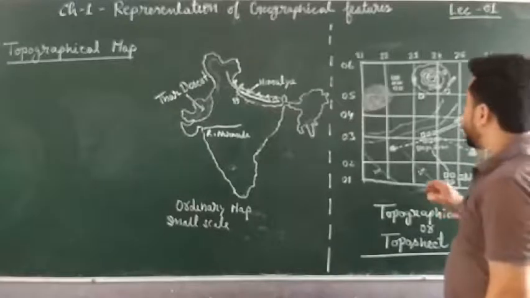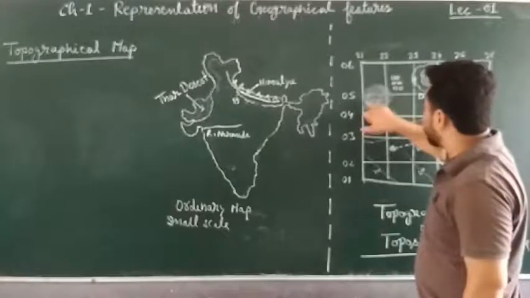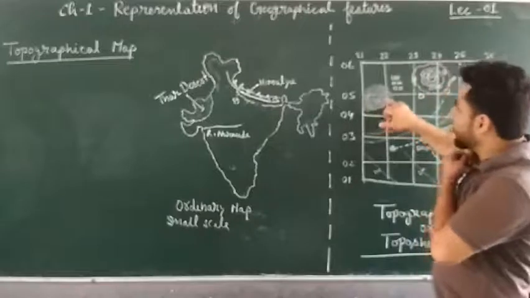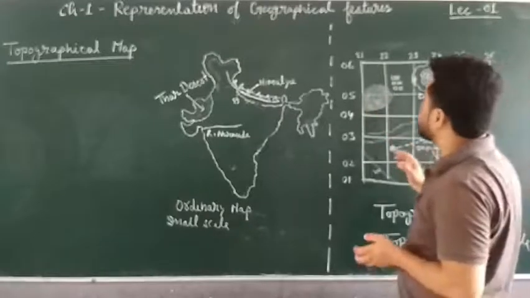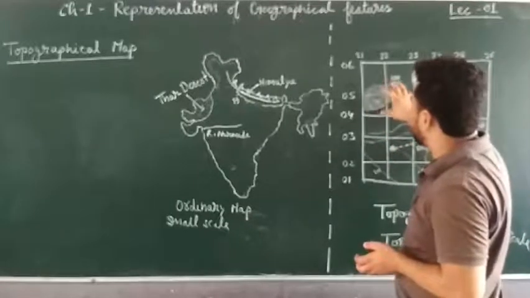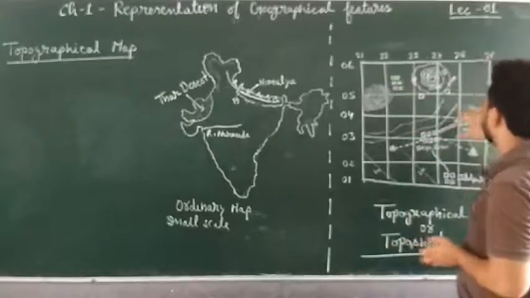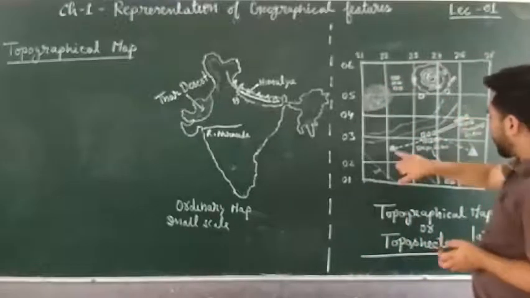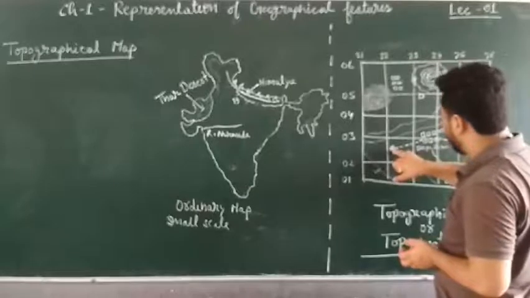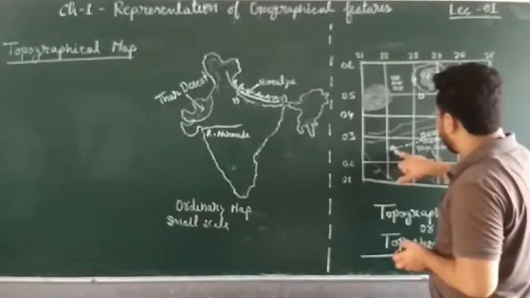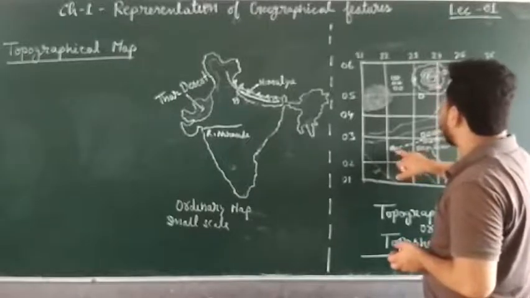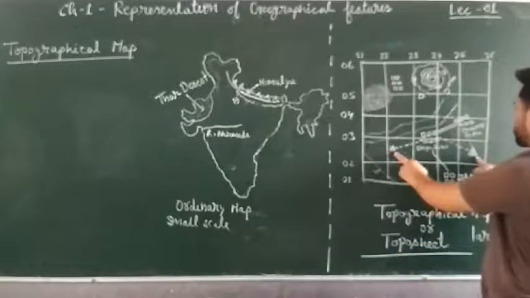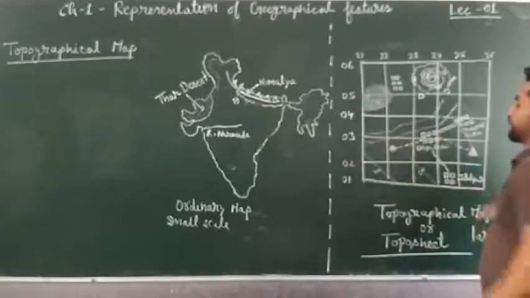Likewise I have used color here. This color is white. So white color is showing us what? It is showing us a land which is barren, where we cannot grow something. And then here I have taken this blue color. This is a well, and I have taken blue color. So blue color indicates some water body. Here also blue color, here also blue color, and in this river also blue color, right?